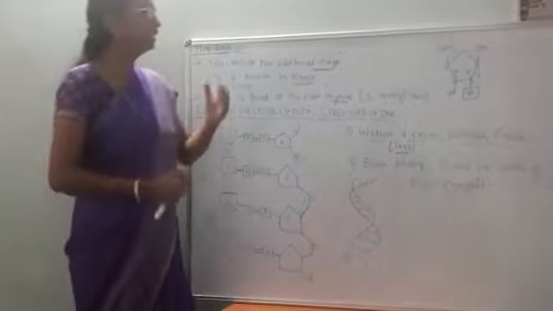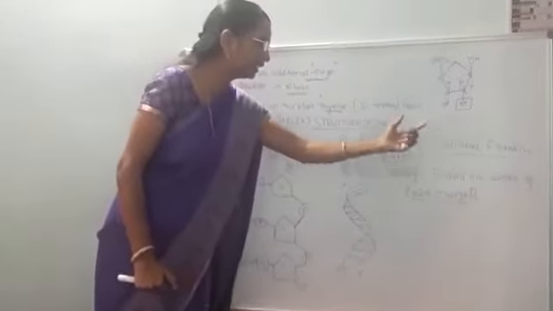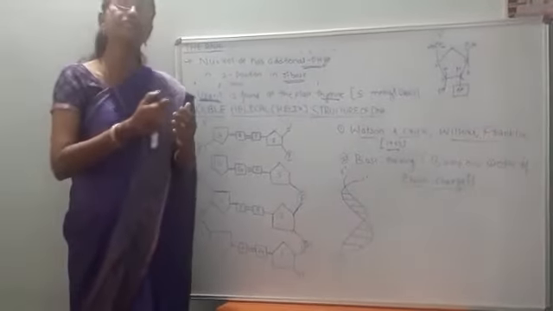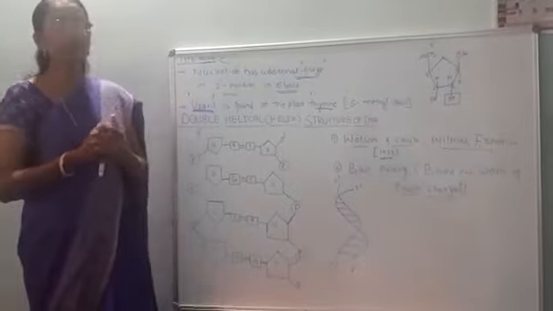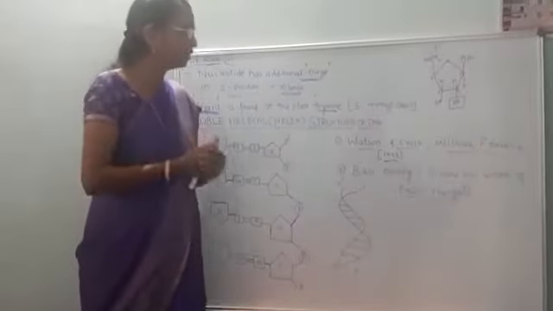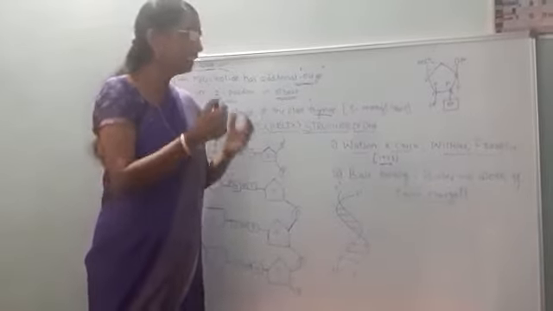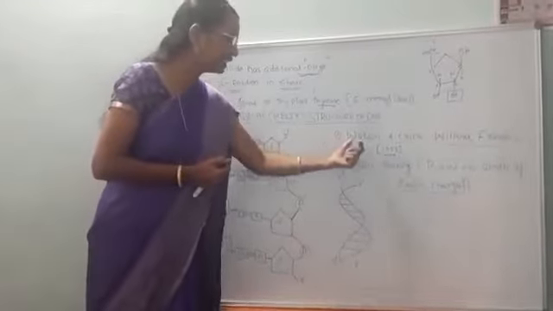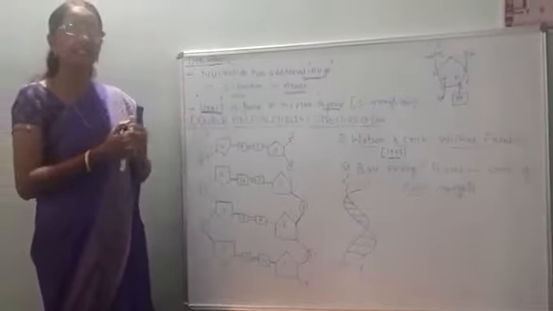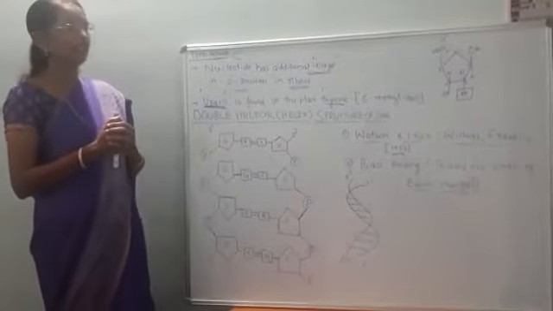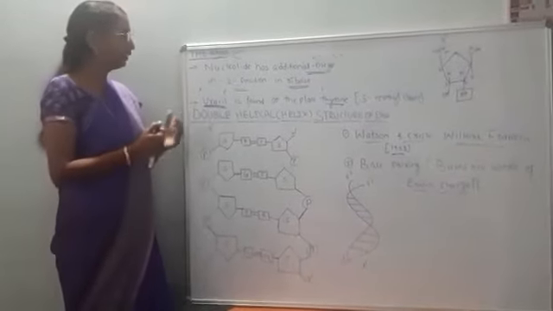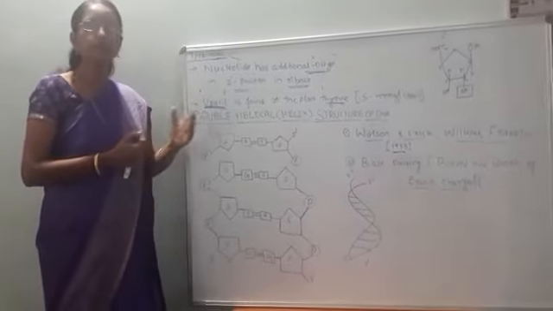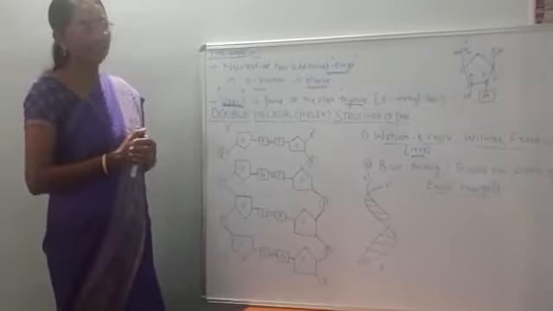They used the X-ray diffraction method, that is, in order to take images of the DNA they used X-rays. This is the contribution of Wilkins and Franklin. By using these X-ray diffraction images of the DNA, Watson and Crick proposed the structure of DNA, known as the double helical DNA, the duplex model of DNA, or the Watson and Crick model of DNA.